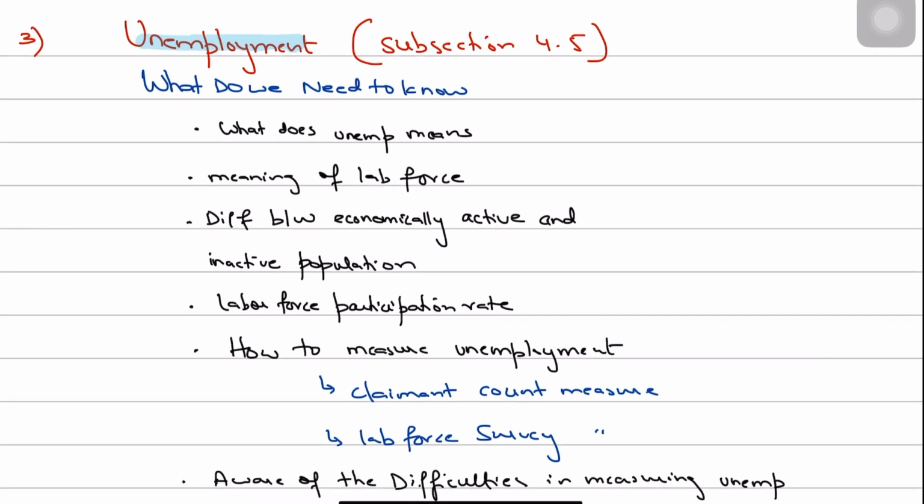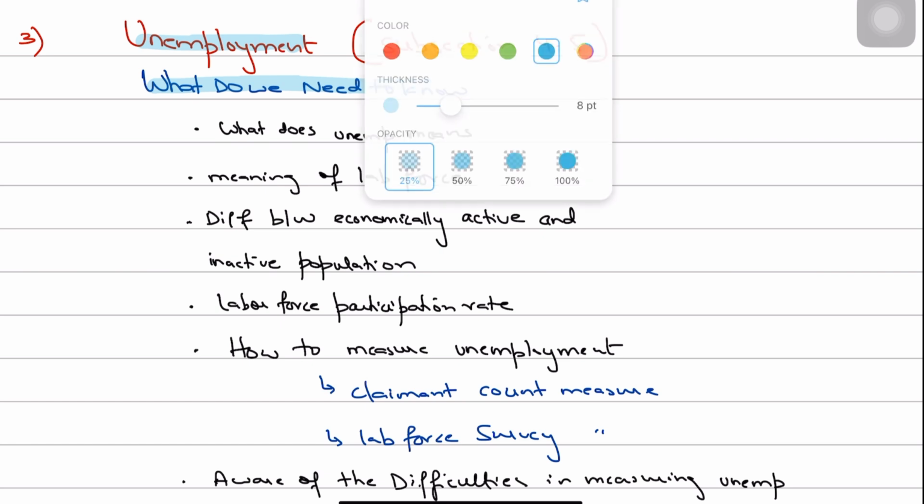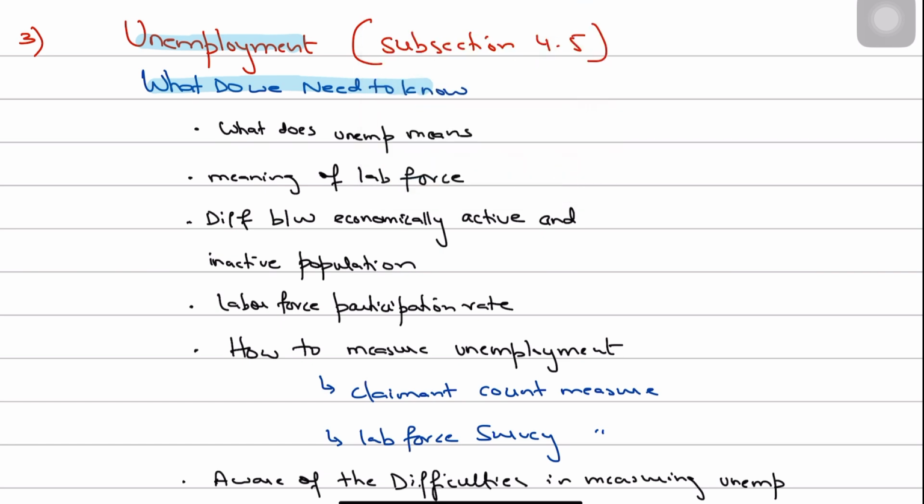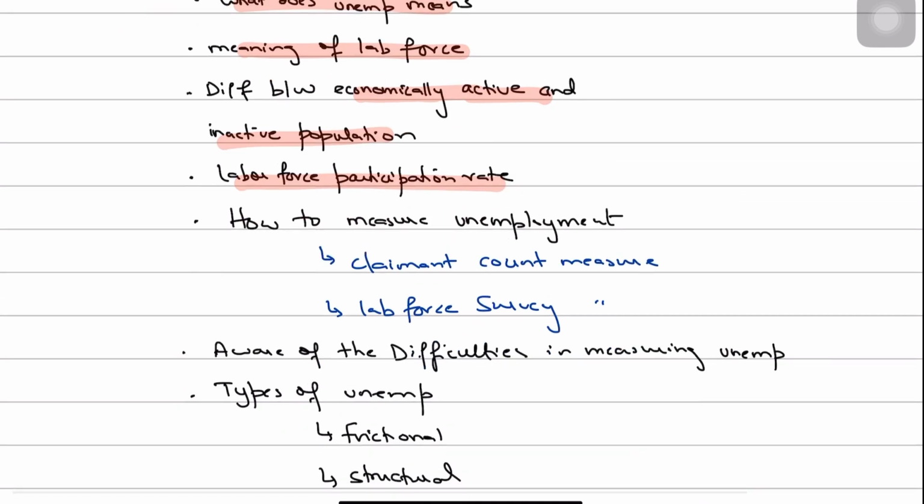So what we need to know for practicing the AS MCQs is that we need to be aware of what unemployment means. So questions like this, a definition, could come. What does the labor force mean? What are the people who are not part of the labor force? What are the people who are part of the labor force? What do you mean by the economically active and the inactive population? What is the labor force participation rate? All these questions could come based on your knowledge and understanding of unemployment.